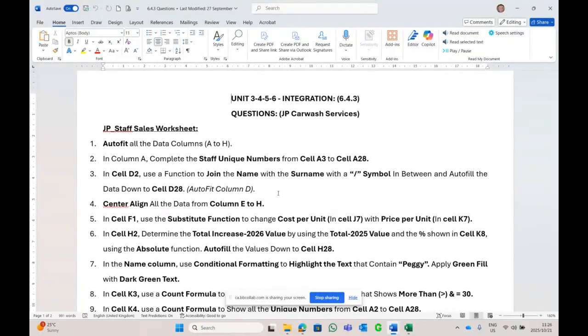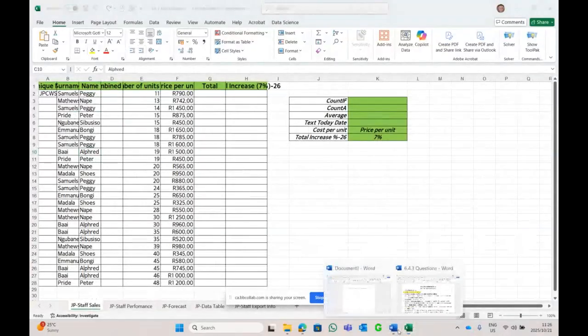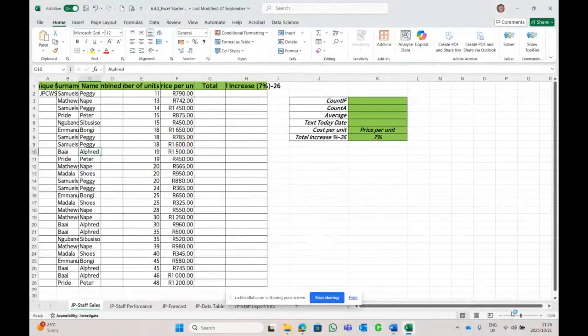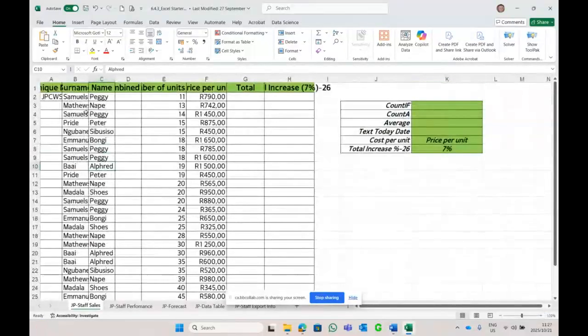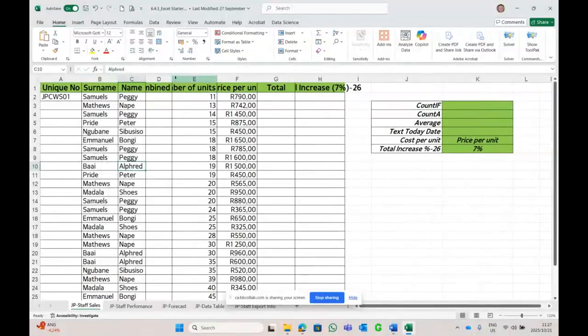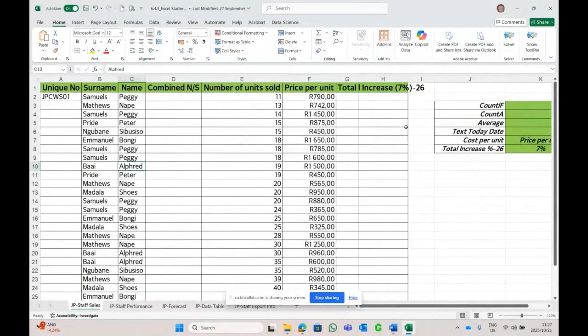We are working currently in the staff sales worksheet, where we have to autofit all the columns that have data inside them. Let's highlight them in yellow, then we know we've done it. Now autofit the JP sales worksheet, and let's make this sheet also 120. They want me to autofit. So between A and B, we're going to double click, double click, double click. E and F, double click, autofit, autofit, and autofit.